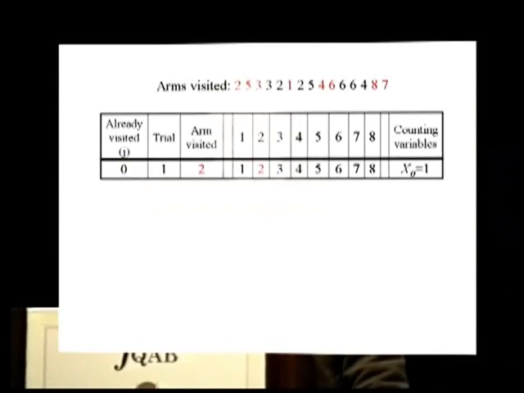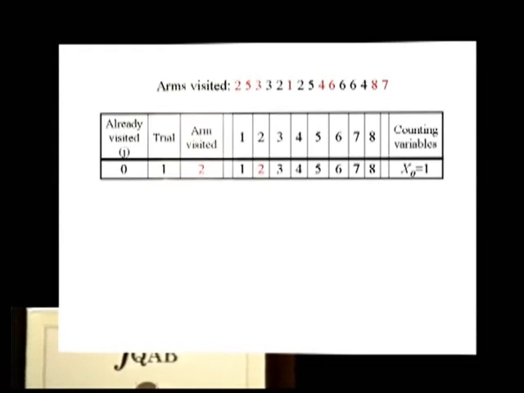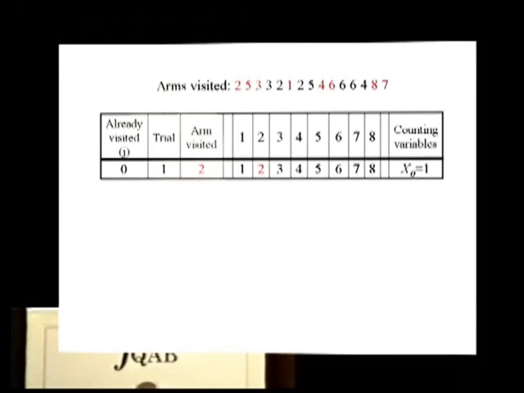So on trial 1, the rat visited arm number 2. It's a new arm. So x sub 0 equals 1. Again, what is x sub 0? Number of trials needed to visit a new arm, given that I had visited 0 arms. Well, I just needed 1. So x sub 0 is equal to 1.